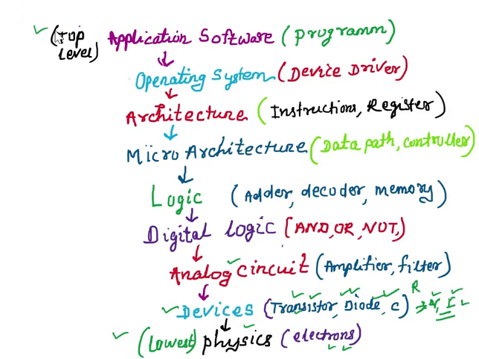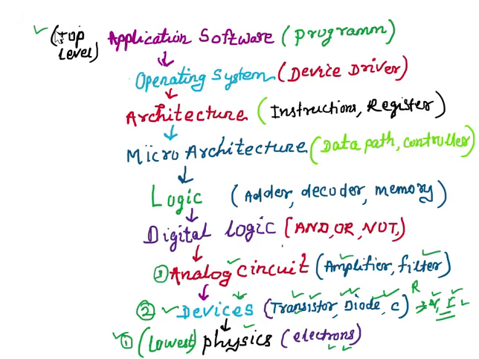And at this level, the devices from the previous level are assembled, and components like amplifiers or filters or other circuits are created, and we make a bigger circuit at this level. So this is level 3; this one is level 1, this one is level 2. At level 3, we are making a bigger circuit with the help of the basic devices.